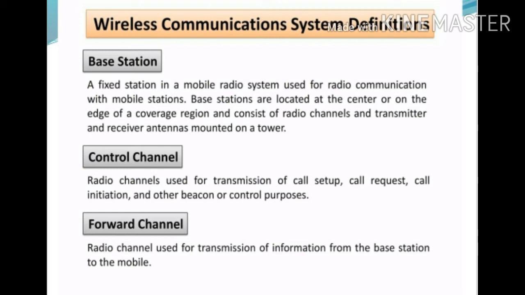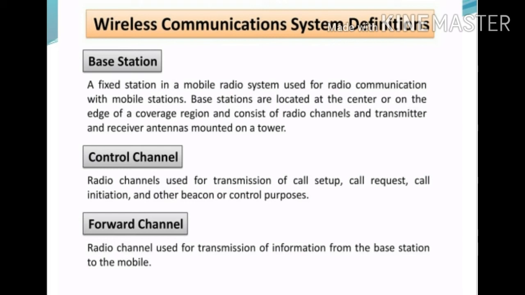Next is the control channels. Control channels are defined as the radio channels used for transmitting information such as call setup, call request, call initiation as well as other control information.